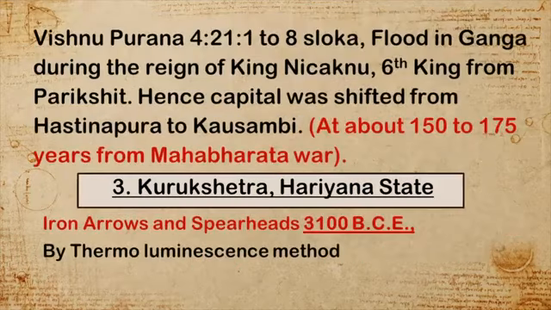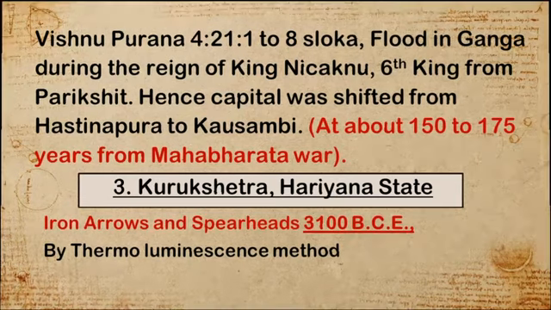And at Kurukshetra in Haryana state, thermoluminescence, an advanced scientific method, dates the iron arrows and spearheads that were used in war, found there, to 3100 BCE. So these are all exactly correct.